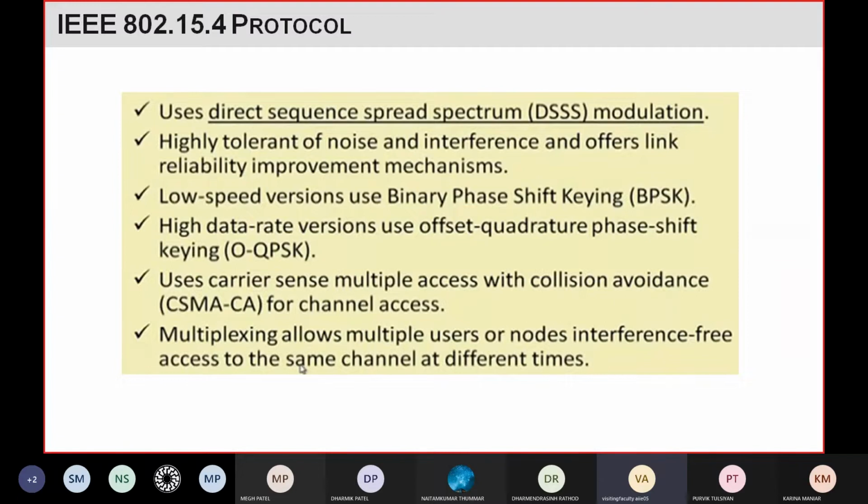Then this protocol has the feature of being highly tolerant of noise and interference. It offers a link reliability improvement mechanism. So it has two features, it's highly tolerant of noise and interference, because of this modulation and some other mechanisms in the protocol. Noise or interference means a signal of the same frequency. For example, if I speak, my frequency is in kilohertz.